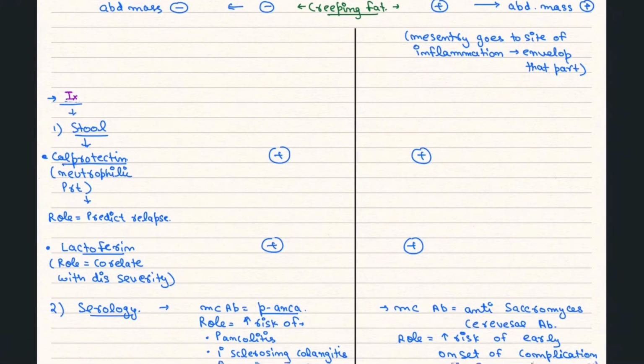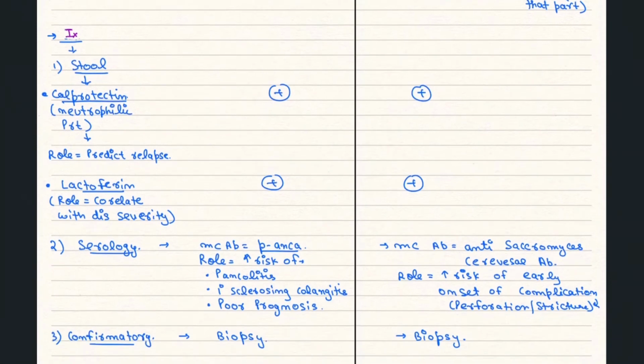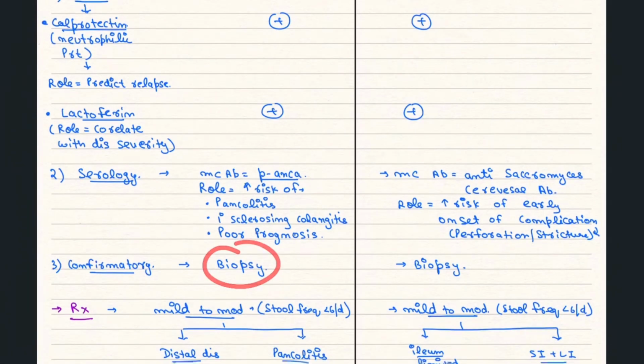Now we are going for investigation. We are going for three: stool examination, serology and confirmatory examination. For stool we are going to look for calprotectin and lactoferrin. Both are present in both of these. For serology, the most common antibody found in ulcerative colitis is pANCA, while in Crohn's disease anti-Saccharomyces cerevisiae antibody will be found. For confirmation we will go for biopsy. In biopsy we can confirm whether it is ulcerative colitis or Crohn's.